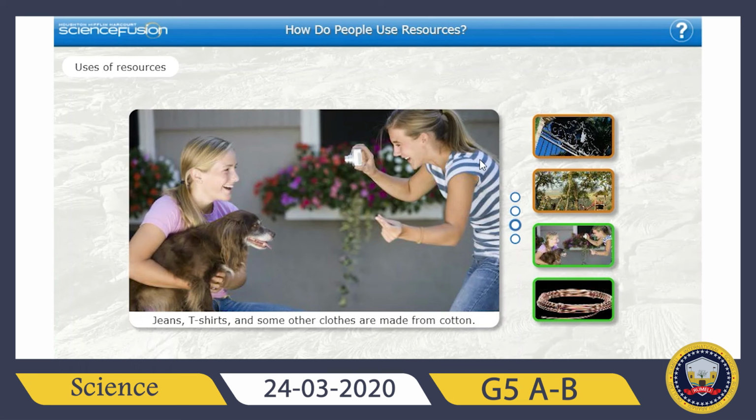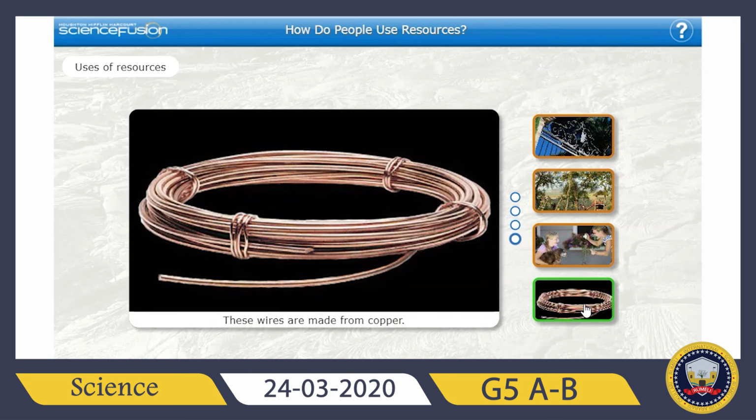Or cotton, again, it's a really common resource for us. It is made into thread, and then the thread is made into fabric, and this fabric can be used for making our clothes. And the last thing that we can see, copper, is used to make cookware or electrical wires, and again it's a really common thing that we can see all around us.